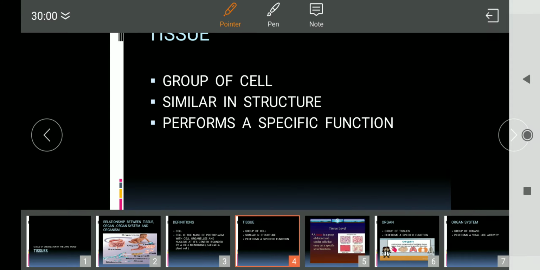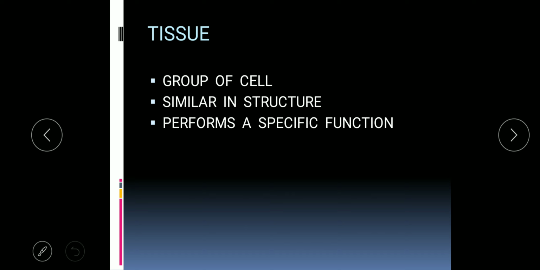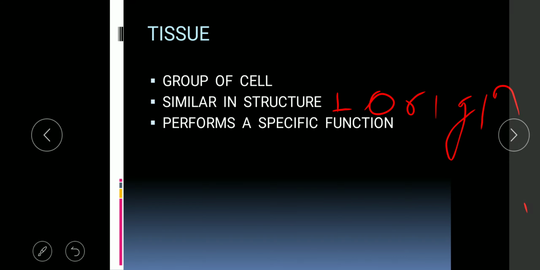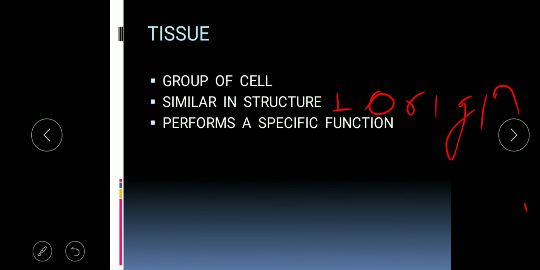You should also mention here that tissue is a group of cells similar in structure plus similar in origin also. Its origin is also same. So tissue is a group of cells similar in structure, similar in origin and performs a specific function.